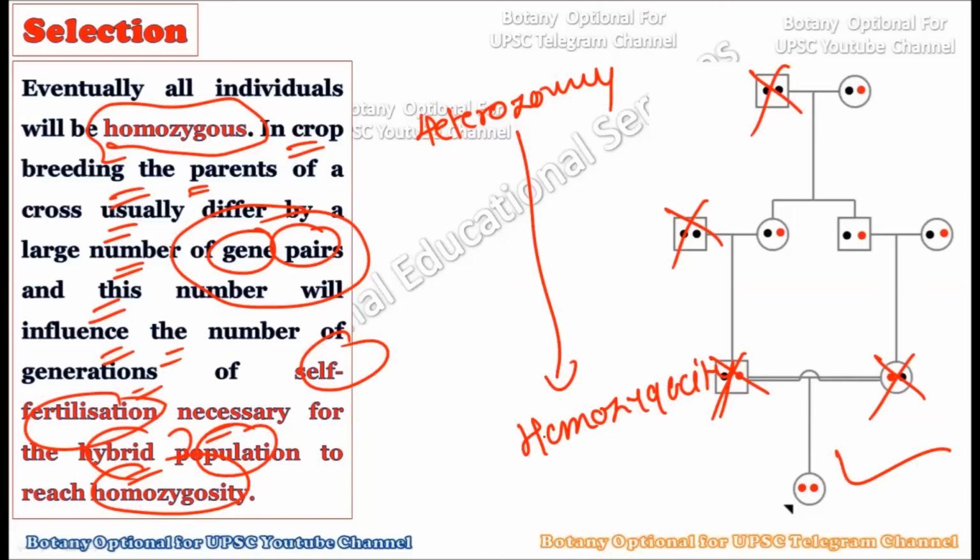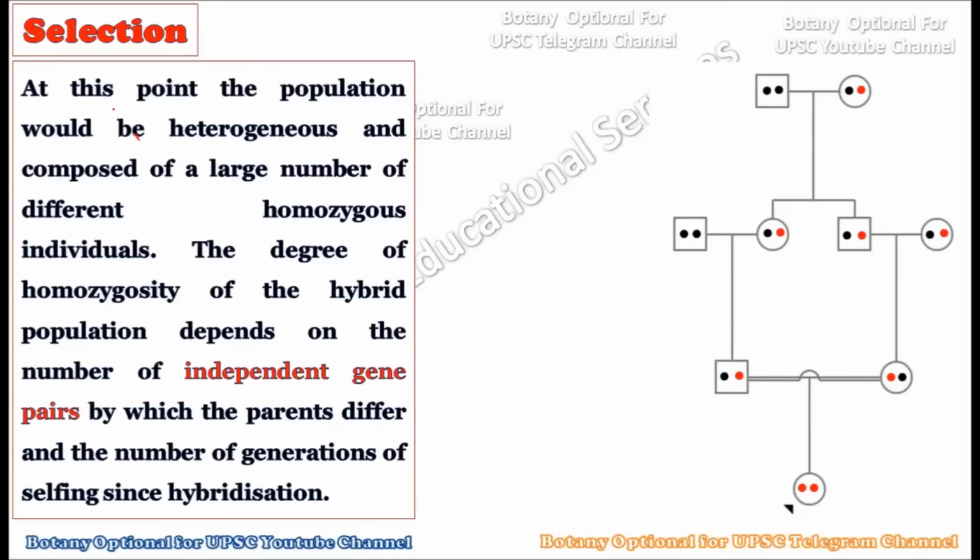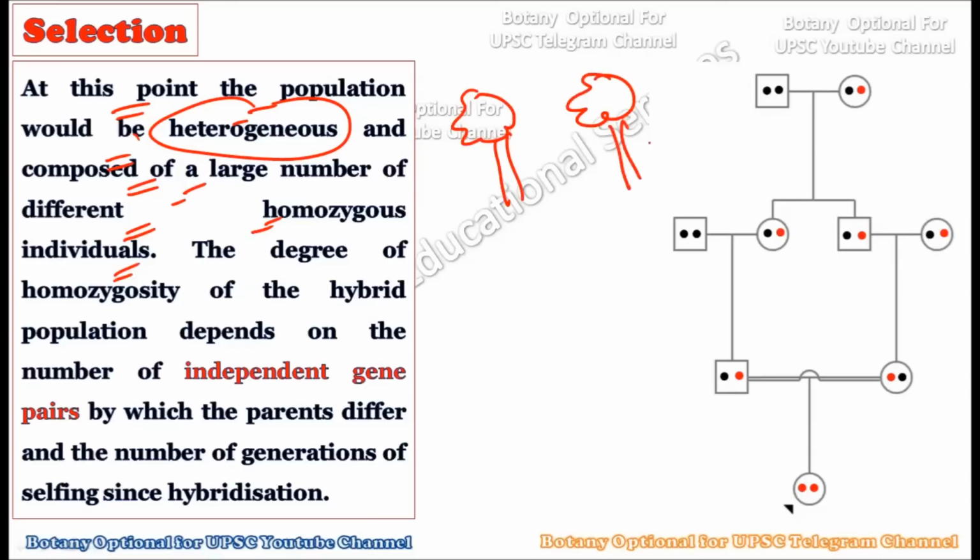So depending upon how much difference there is within the gene pairs in the earlier variable population, the process will take a longer or shorter time. Basically, the number of genes which are different from each other will really matter in this process. At this point the population would be heterozygous, composed of a large number of different homozygous individuals. The homozygous individuals are produced through this process, but they will still have some genetic differences with each other. The degree of homozygosity of the hybrid population depends on the number of independent gene pairs in which the parents differ and the number of generations of selfing since the hybridization.